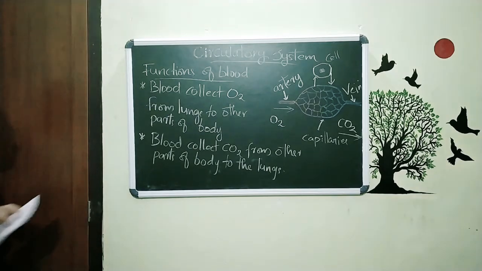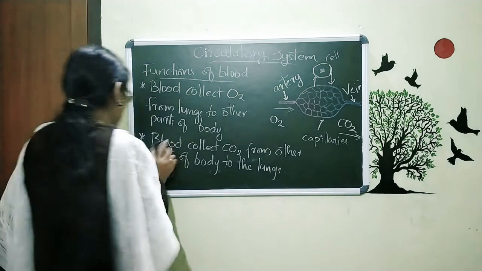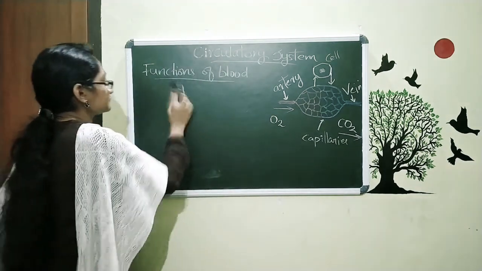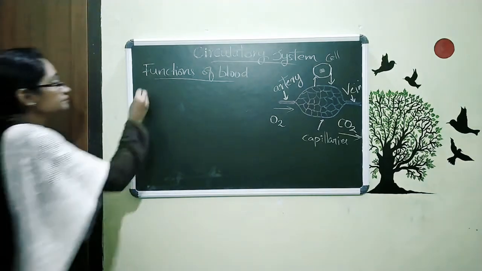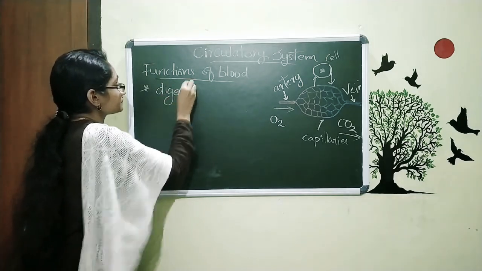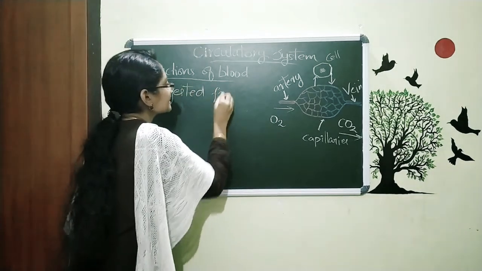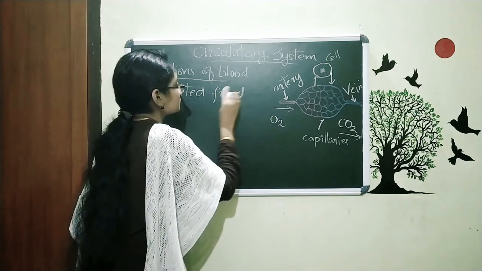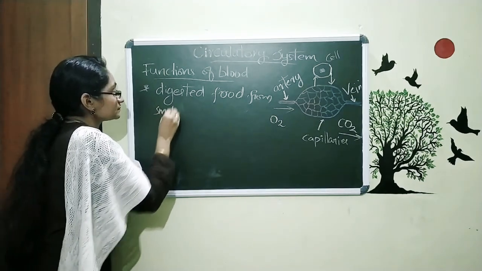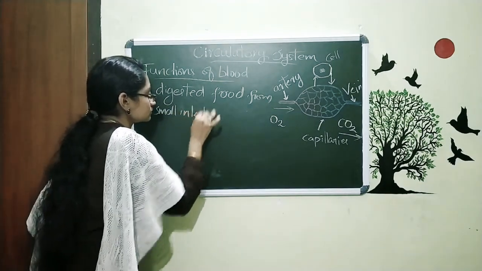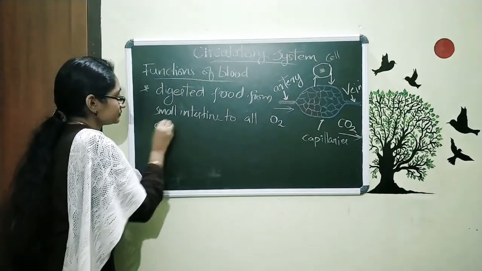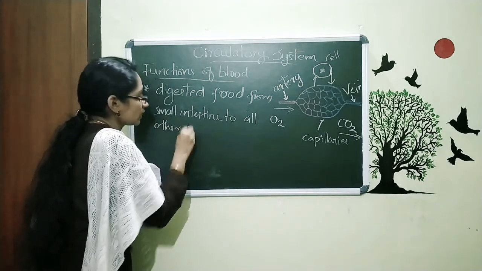Now we are moving to the third function. The third function is that blood will collect digested food from the small intestine to all other organs or all other parts of the body.